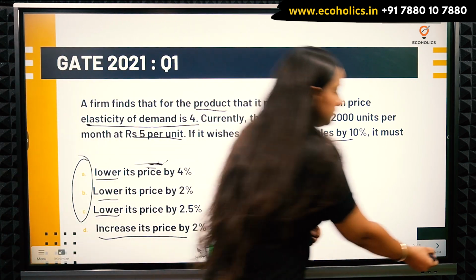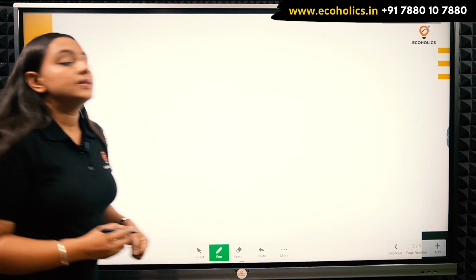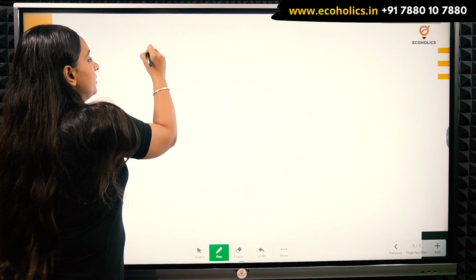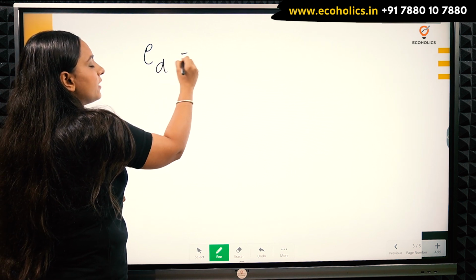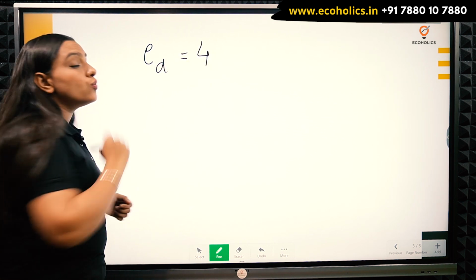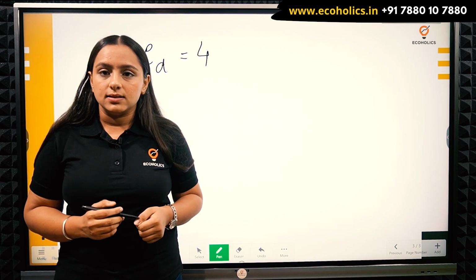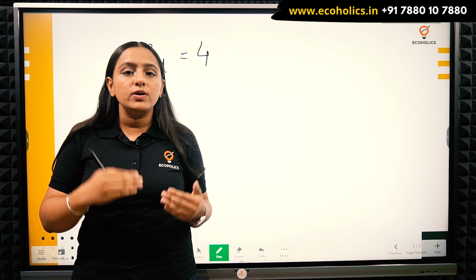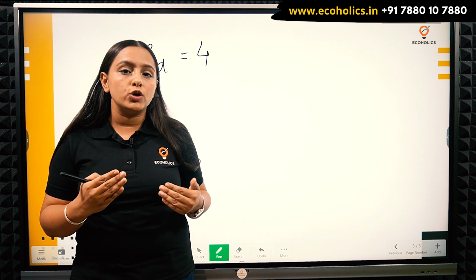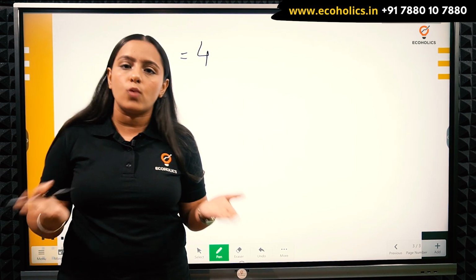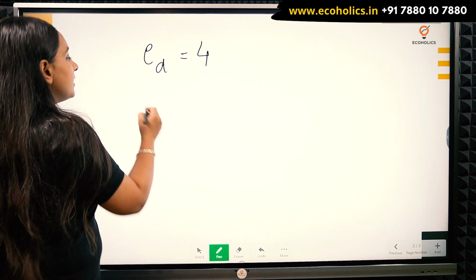They say elasticity of demand. So I'm using E denotation, elasticity of demand. They have given us 4. So what does elasticity of demand tell us? It tells us that whenever there is a percentage change in price, how much there is going to be a percentage change in quantity demanded. So I'm writing that down.